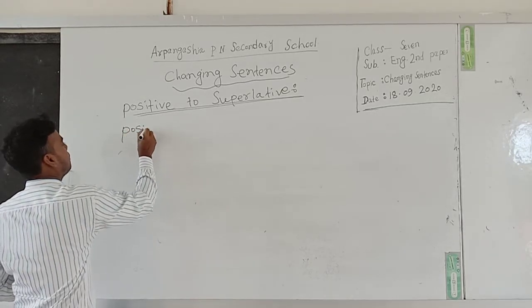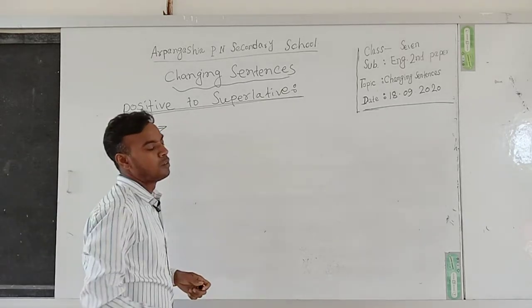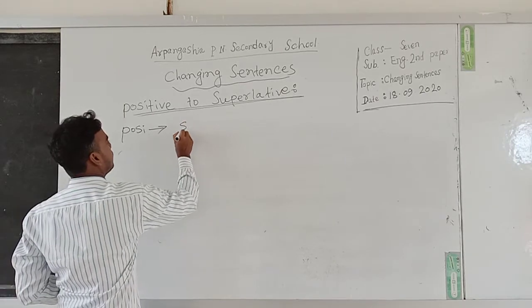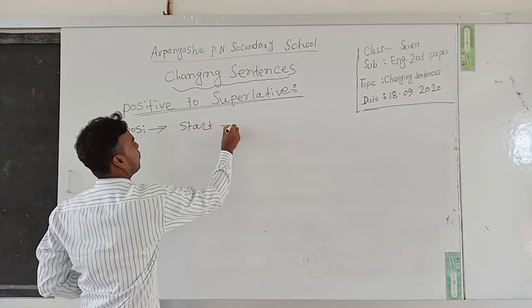Positive statement starting with "no other."